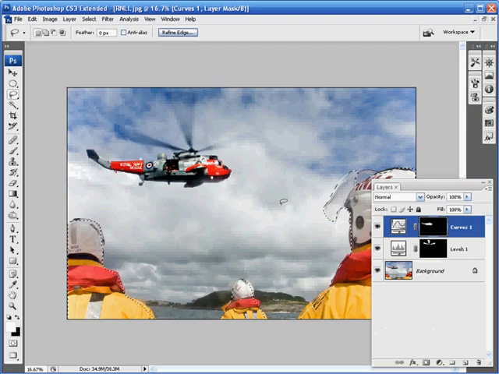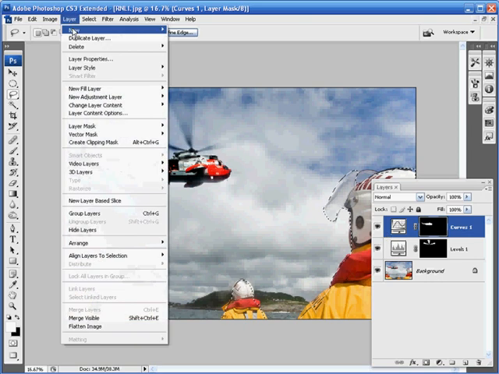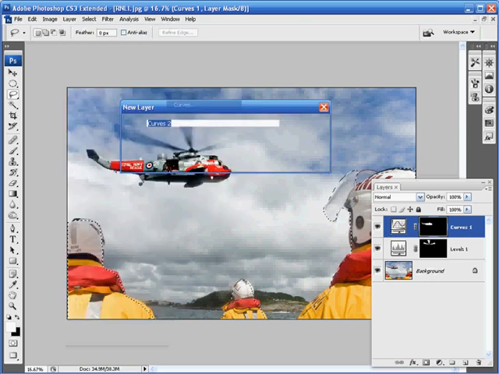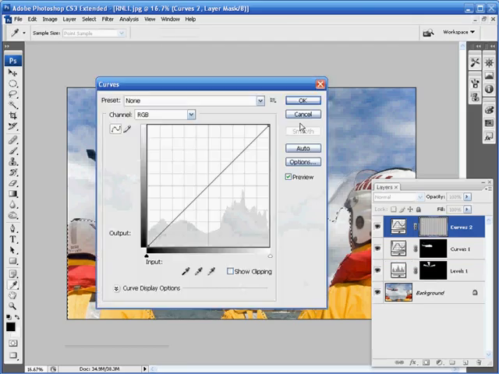So having feathered our selection by 35 pixels using the refine edge, we're now ready to create another curves adjustment layer for our selected area. To do this, we just go up to Layer, down to New Adjustment Layer, and then onto Curves, and hit OK. We're looking to make a similar S-curve to that we used on the previous helicopter adjustment. So just make one point and drag this down, and then make another point a little bit further up on the line and drag this up. As soon as you're happy with your curves adjustment, hit OK.